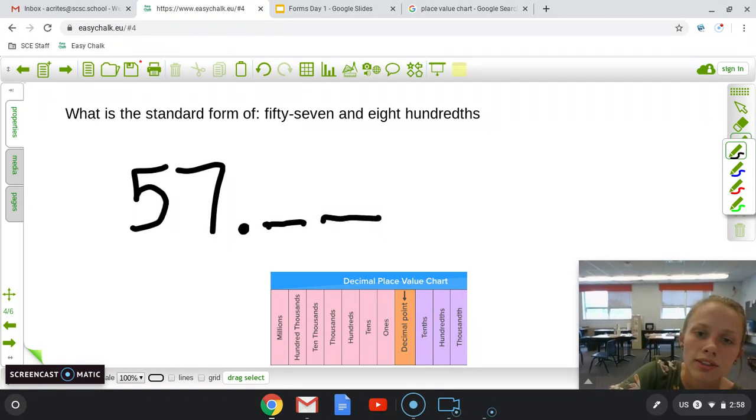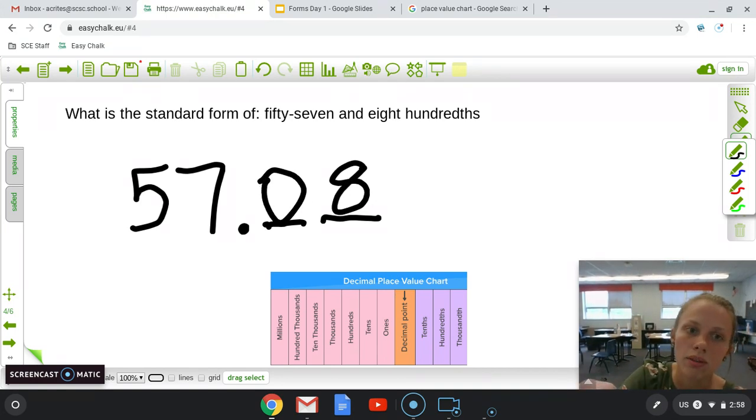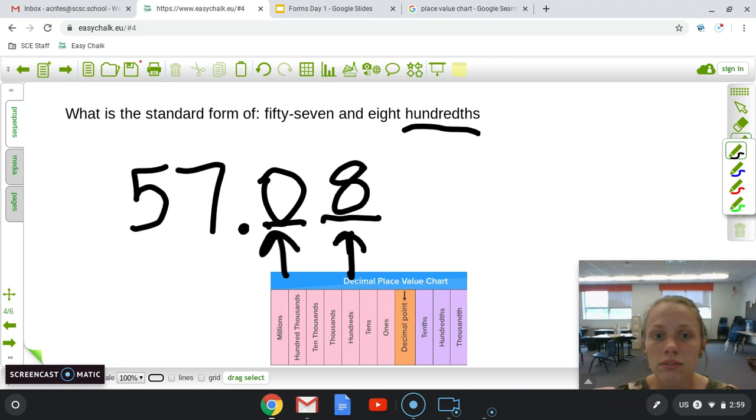This one is hundredths. And this is where my 8 is. So that means I need a 0 in the tenths column. So that one can be a little tricky. That one will come up throughout your practice tests throughout this week. So make sure you look for that. If it says hundredths, then you have to put the 8 in that second column right here. And if there's nothing before it, then you just put a 0 in for the place value.